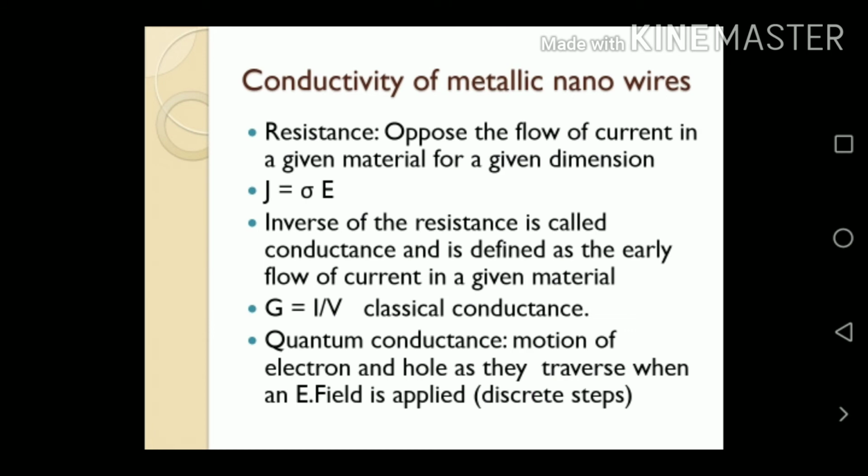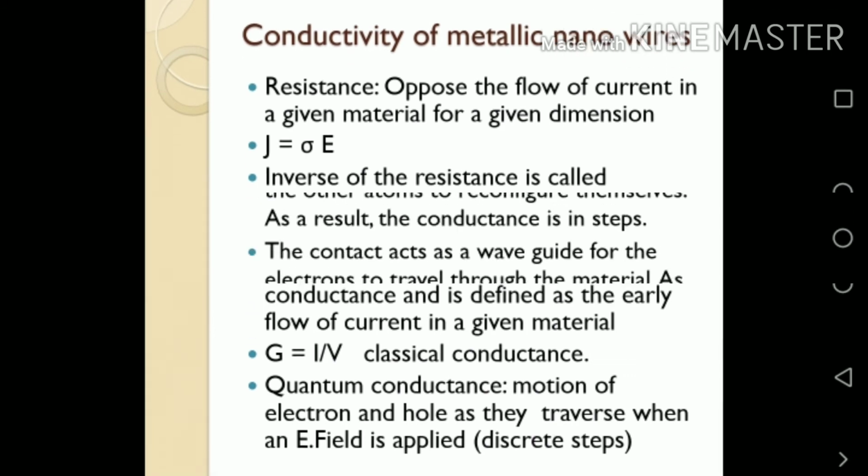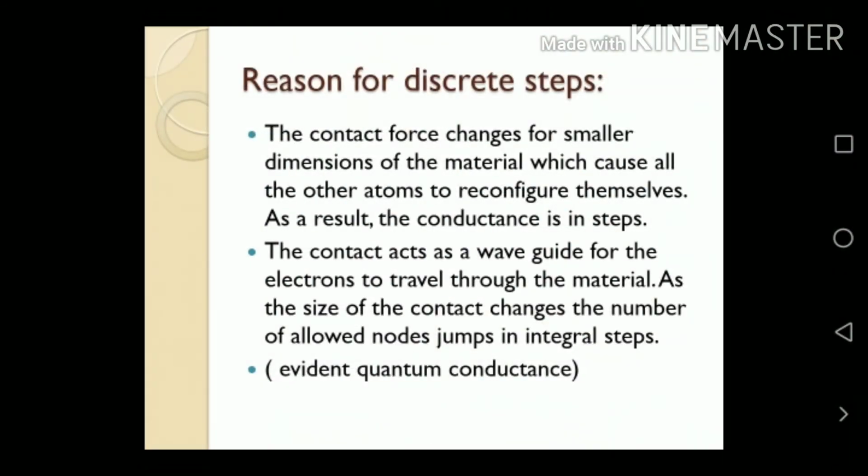So due to the discrete step, it is called quantum conductance. Next we discuss the reason for the quantum conductance discrete step. The first point is the contact force changes for a smaller dimension of the material, which causes all the other atoms to reconfigure themselves. As a result, the conductance is in steps. The contact acts as a waveguide for the electron to travel through the material. As the size of the contact changes, the number of allowed modes jumps in integral steps. So this is the evidence for quantum conductance.